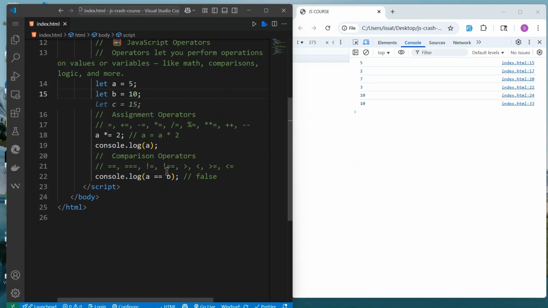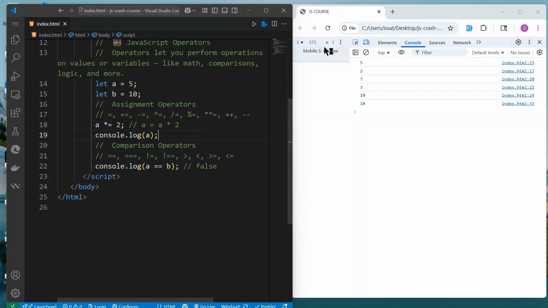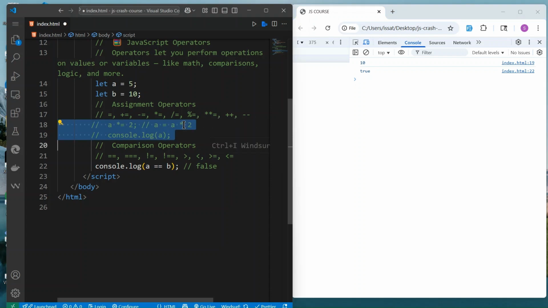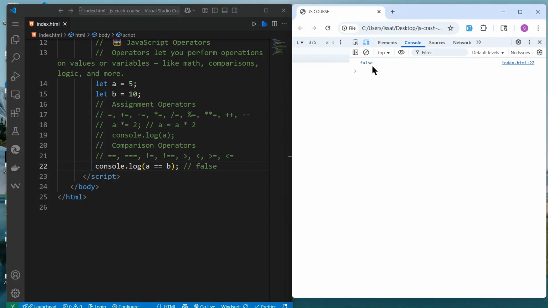Okay, so if I reload, first of all, we have this answer here. We can comment this, we don't need this. Let's comment that, so we can only keep this one. So we want to check if the value of A is the same as the value of B. If it's equal to that, we will get the answer, that the answer will be true or it will be false. So if you reload, that will get false.